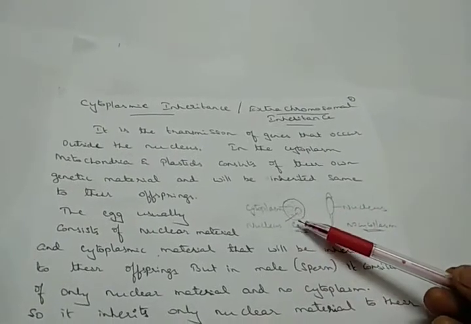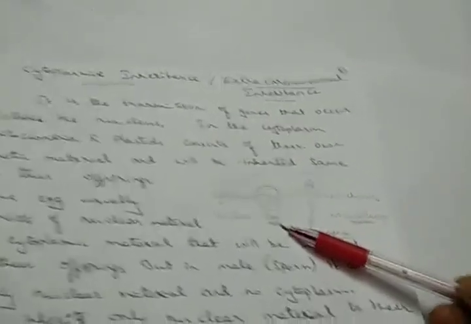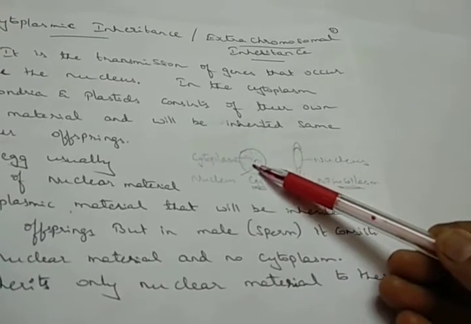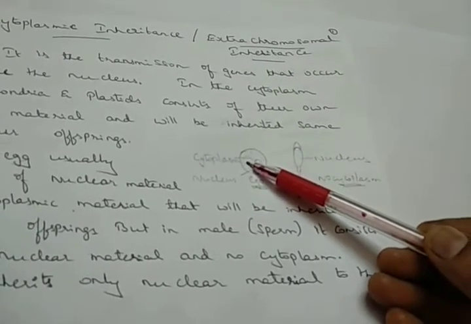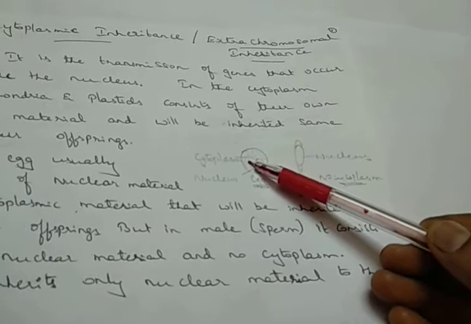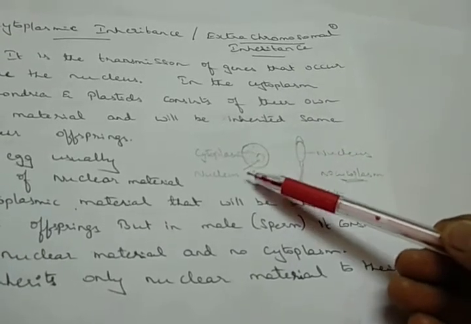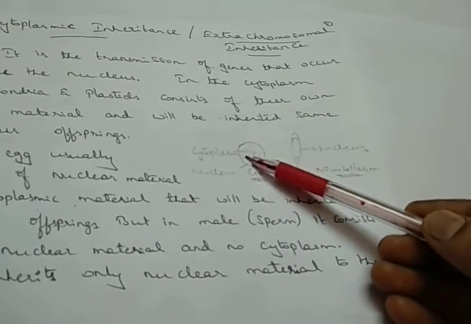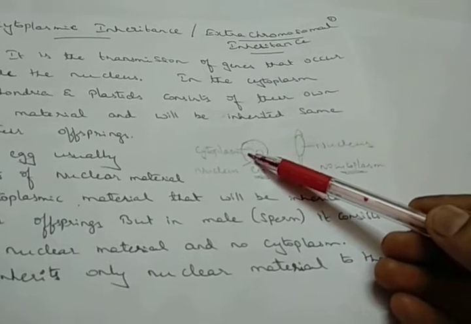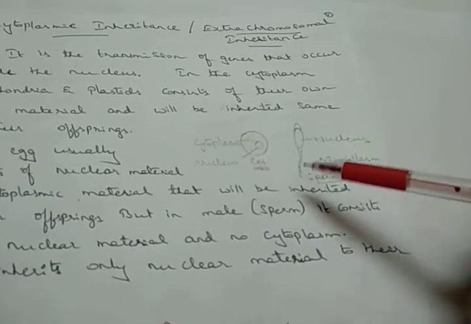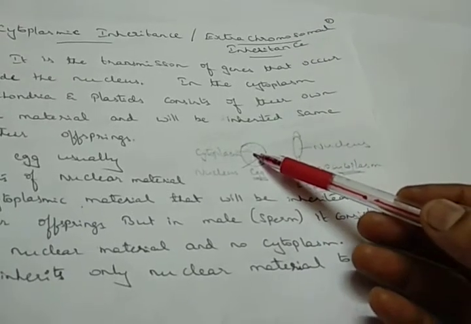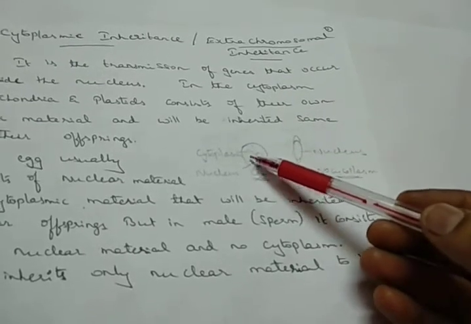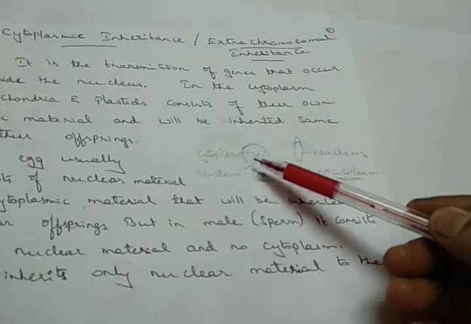When you talk about the gametes, the egg region consists of a nucleus and has a larger amount of cytoplasm. These cytoplasmic materials are the ones that will be inherited from the parents to the offspring. The cytoplasm consists of organelles, which are the mitochondria and the plastids, and they have their own genetic material also. Through these mitochondria and plastids, the inheritance pattern takes place.